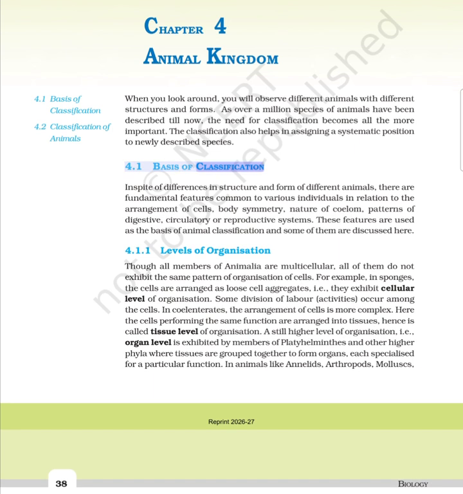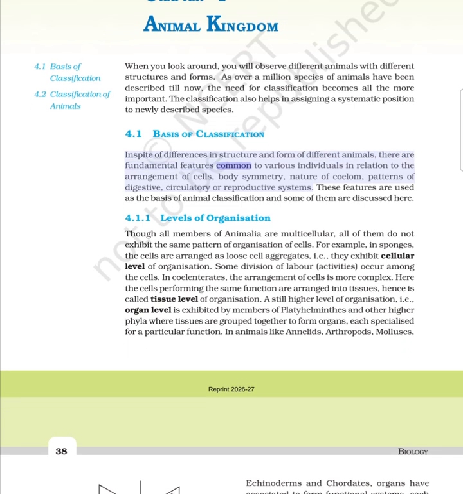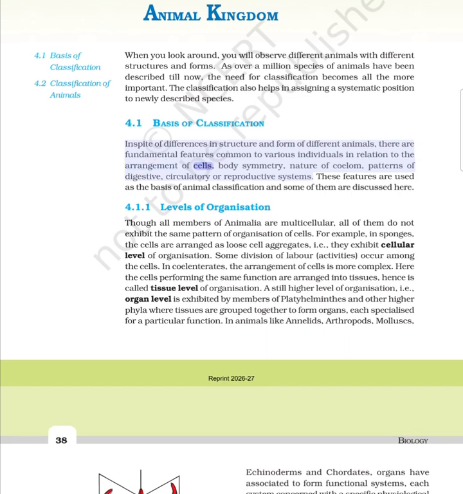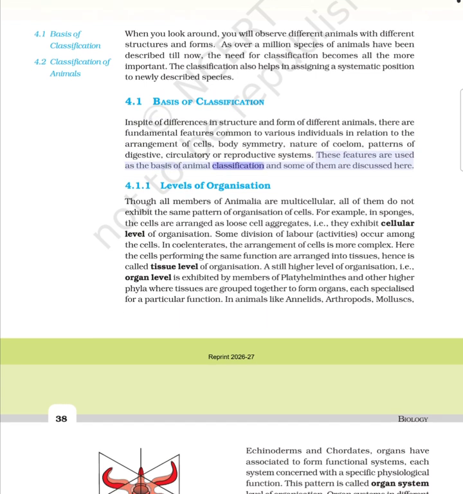4.1 Basis of Classification. In spite of differences in structure and form of different animals, there are fundamental features common to various individuals in relation to the arrangement of cells, body symmetry, nature of coelom, patterns of digestive, circulatory or reproductive systems. These features are used as the basis of animal classification, and some of them are discussed here.